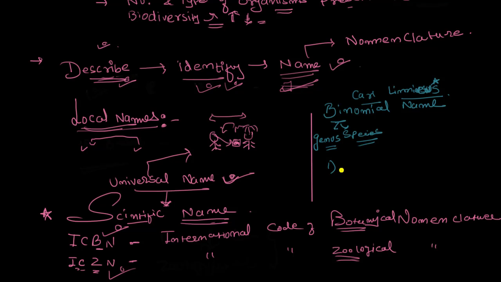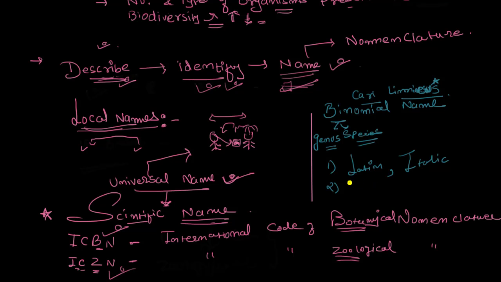The very first rule is that whatever name you give, the scientific name has to be Latin. And you have to write it in italics. When you type it, you can write in italics. But what about when it is handwritten?